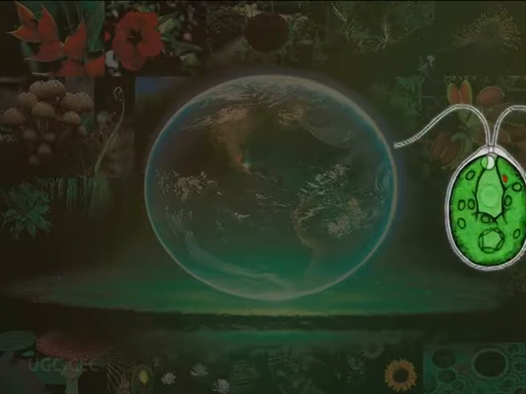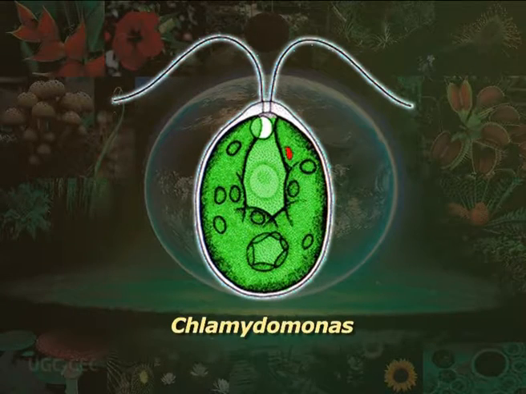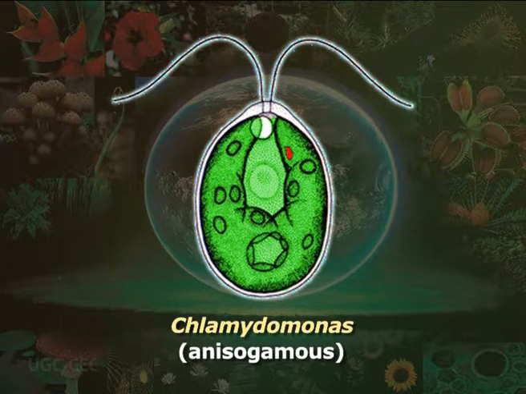These gametes can be flagellated and similar in size as in Chlamydomonas, or non-flagellated but similar in size as in Spirogyra. Such reproduction is called isogamous. Fusion of two gametes dissimilar in size, as in some species of Chlamydomonas, is termed anisogamous. Fusion between one large non-motile, that is static, female gamete and a smaller motile male gamete is termed oogamous. For example, Volvox and Fucus.